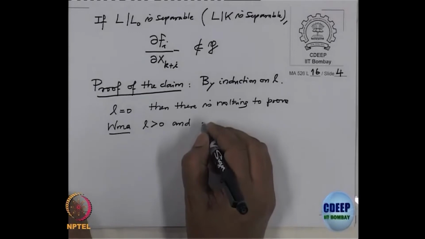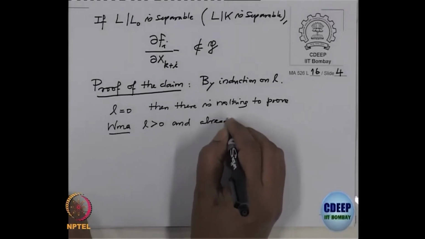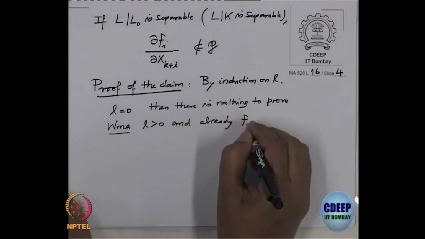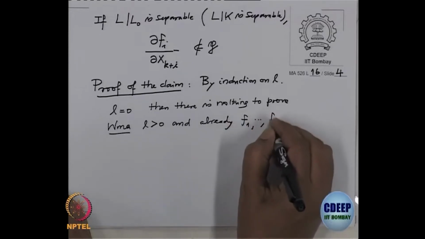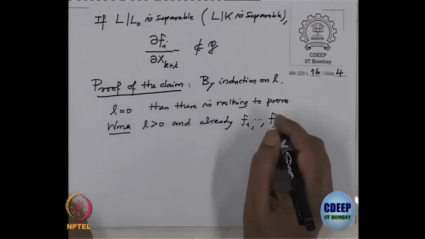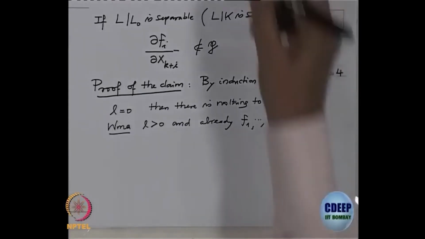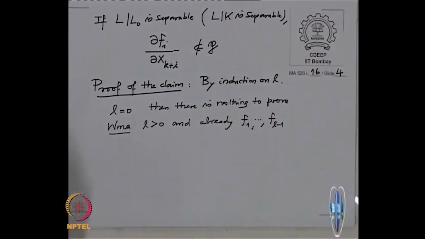Already we have obtained f1 to f_{l-1} with the property that we wanted: the image of phi_{l-1}, the kernel of phi_{l-1} is generated by f1 to f_{l-1}, and they are all in P. So, already we have found this. Now, I want to do the next step. I want to choose one more polynomial.